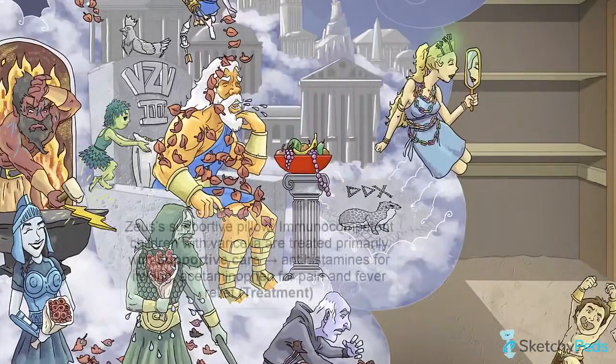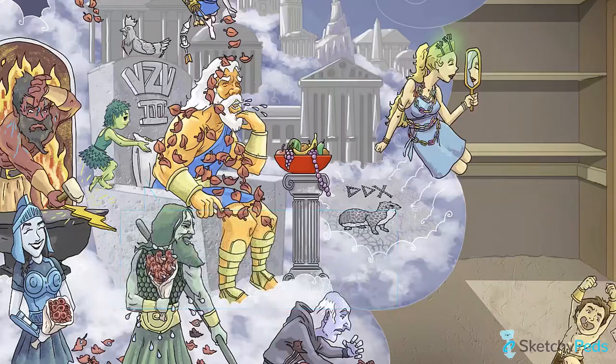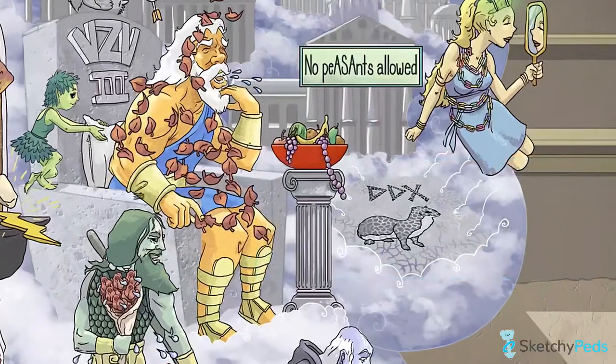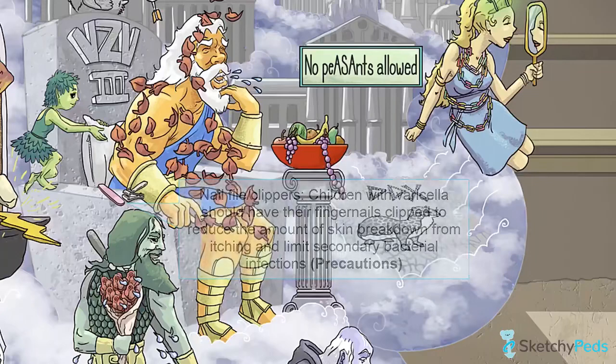Once you have made a diagnosis of varicella, in immunocompetent children, treatment primarily consists of supportive care. See our forest nymph adjusting a pillow behind Zeus's back, including antihistamines for itching and acetaminophen for pain and fever relief. It's important to mention that these children should never be given aspirin due to the risk of Reye syndrome, depicted here by our No Peasants Allowed sign, with ASA capitalized. That's no to ASA. It would also be a good idea to clip all of the fingernails to limit the amount of skin breakdown from itching, which will reduce the risk of secondary bacterial infections.